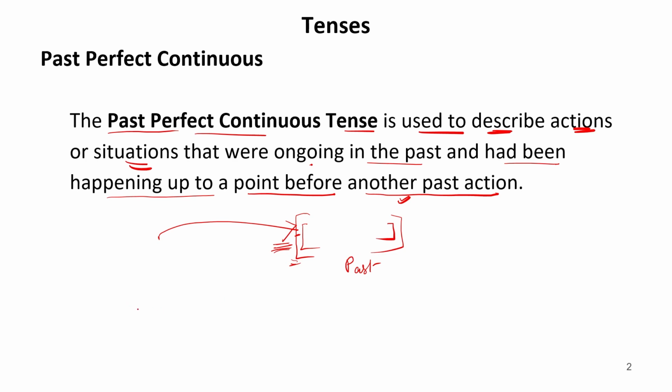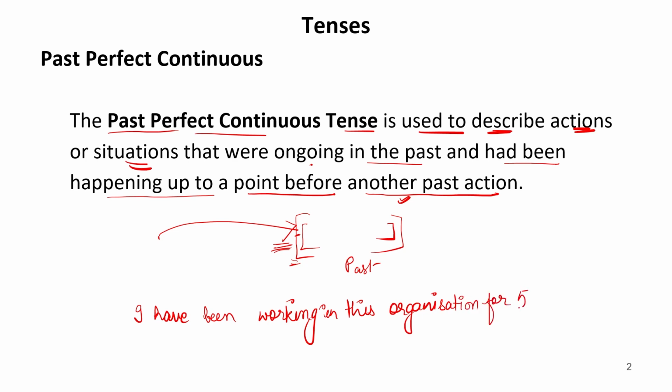For example, if I say, I have been working in this organization for 5 years when Reena joined.